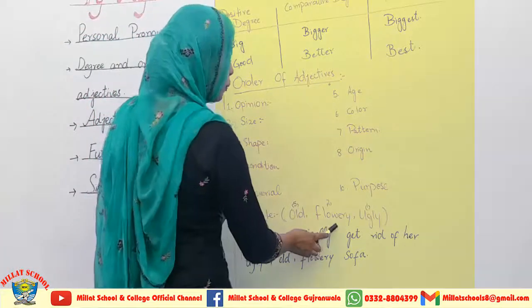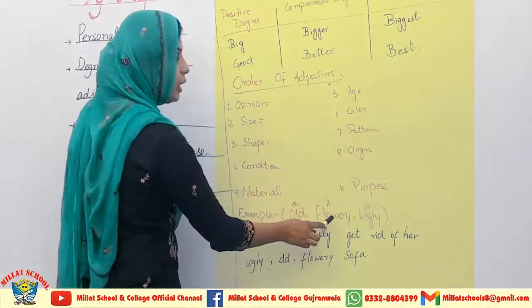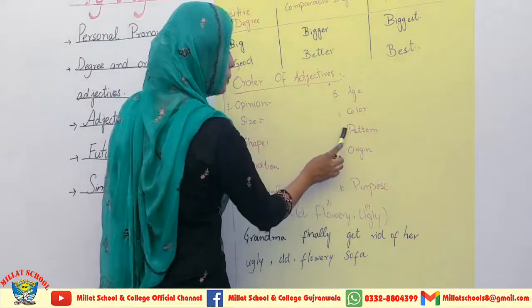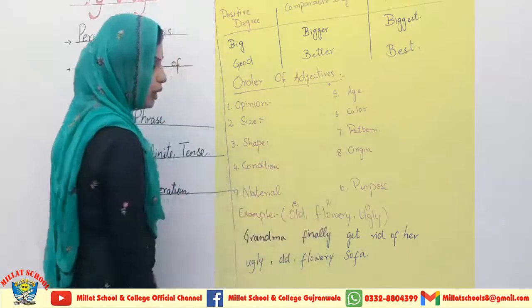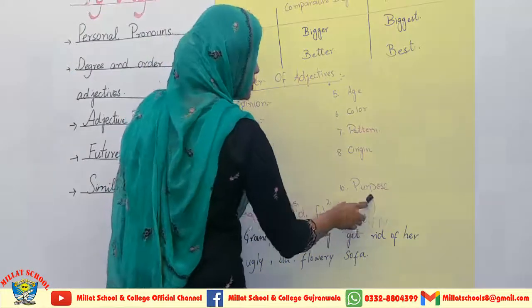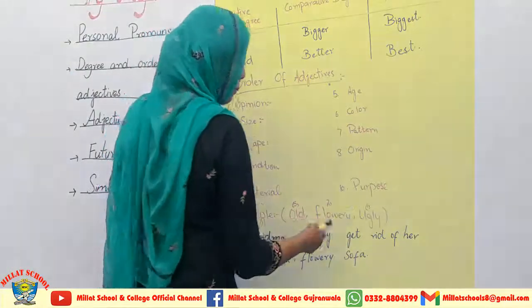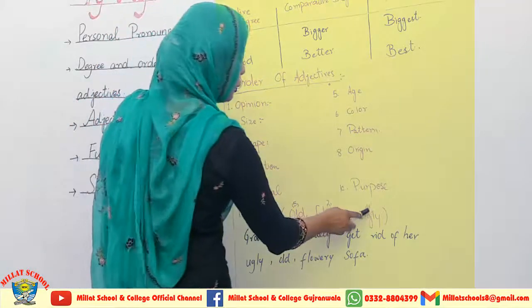Flowery is the pattern. Yes, this is the design. So pattern or design comes in the 7th place, so I have put the number 7 over here. Ugly is the opinion. Yes, these words show us the opinion about that thing. So here ugly is the opinion, so I have put number 1 over here.